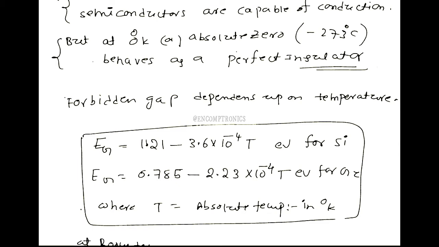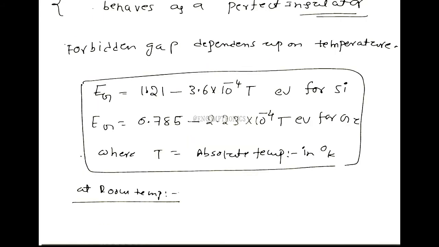Suppose at room temperature, which means 27 degrees centigrade. In terms of Kelvin, 27 plus 273, that is 300 Kelvin. So T is equal to 300 Kelvin at room temperature.